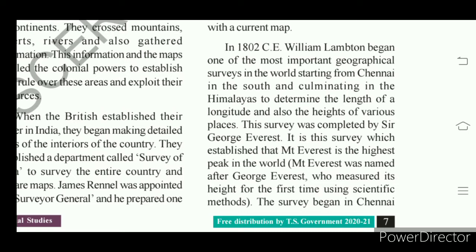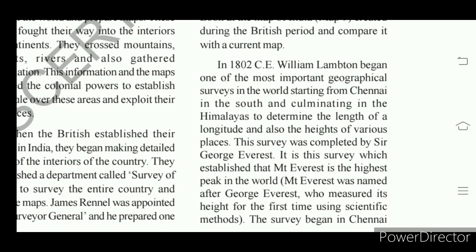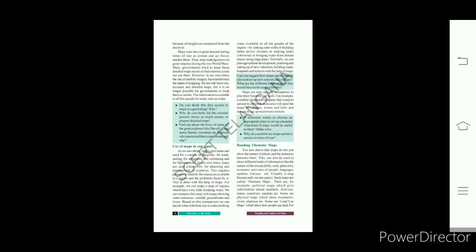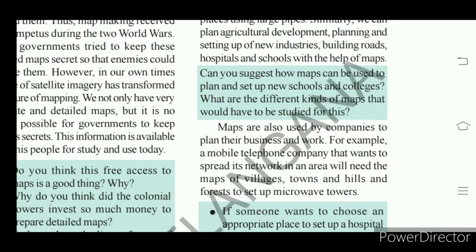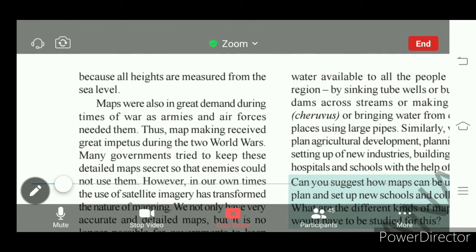So the place he took for his measurement is Chennai. The survey began in Chennai. Understand? He started measuring the heights of the places from the sea level.